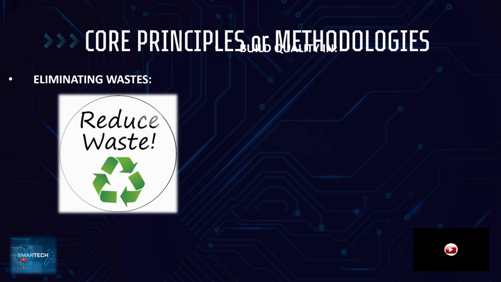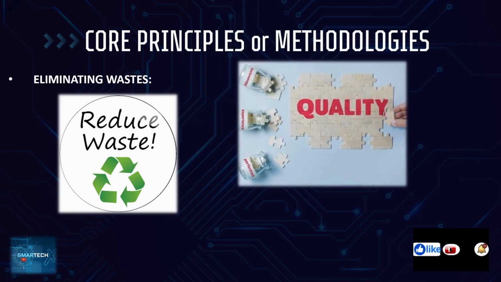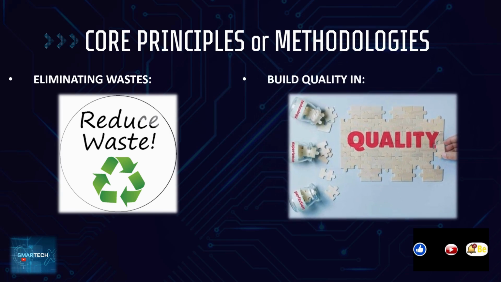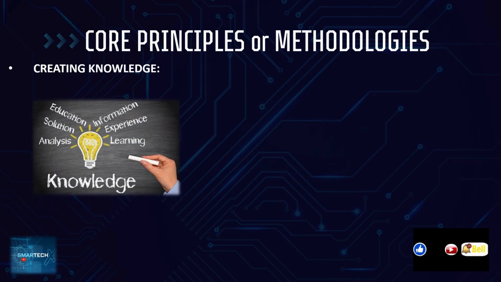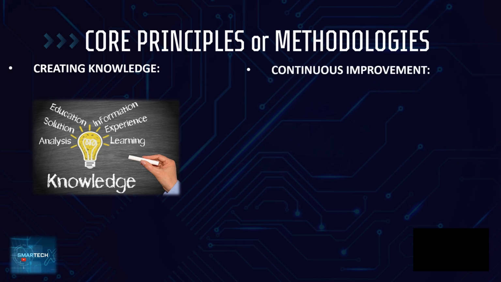The next one is build quality in. Quality control is the largest source of waste, so build effective quality management systems. This helps to reduce production issues without the need for excessive resources. Then one more core principle is creating knowledge. Of course, it encourages documenting and retaining the knowledge properly, creating work instructions, and setting some standards. So this is related to creating knowledge.